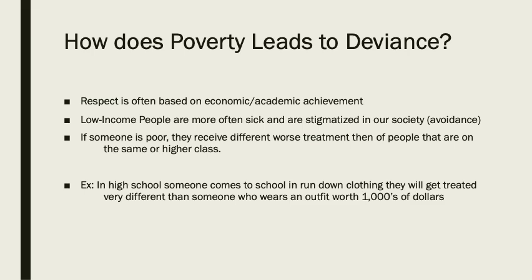Example of how poverty leads to deviance. In high school, sometimes the lower class people will come to school wearing raggedy clothing and stuff, while some upper class people will come to school with thousands of dollars on their outfits, and people will tend to gravitate towards the people who have the more expensive outfits. So that would be, people would look down on the poor people in that instance.